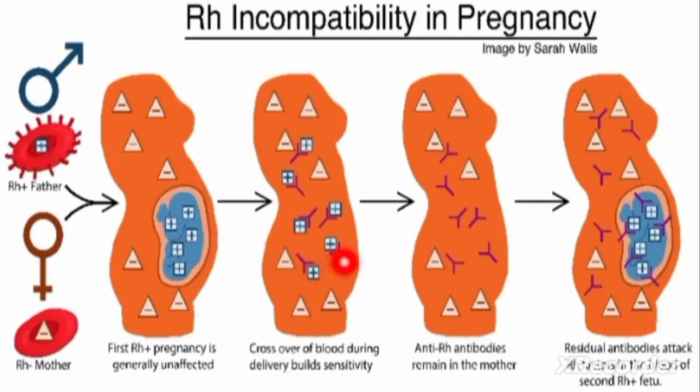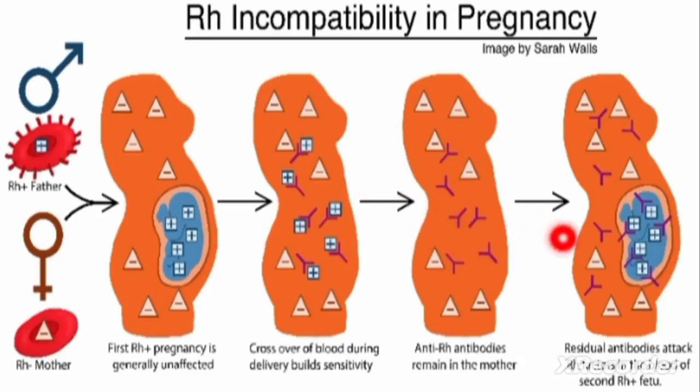The reason these antibodies are developed is to fight against the positive rhesus factor. So the first child will be delivered without any problem, but the antibodies will remain in the body of the mother.